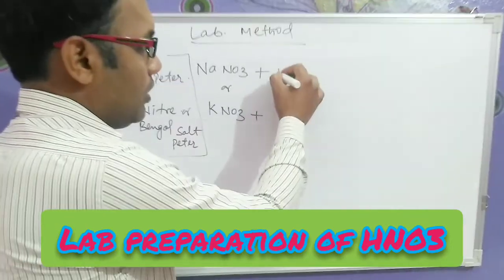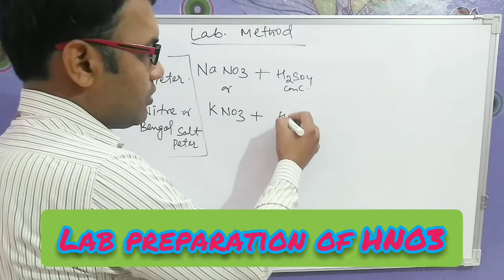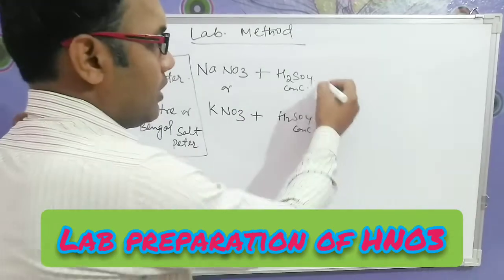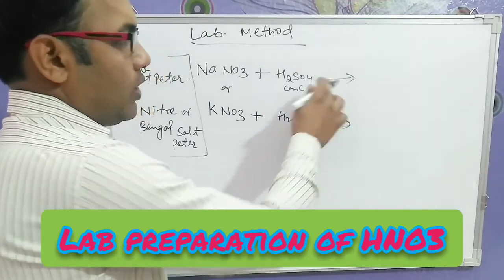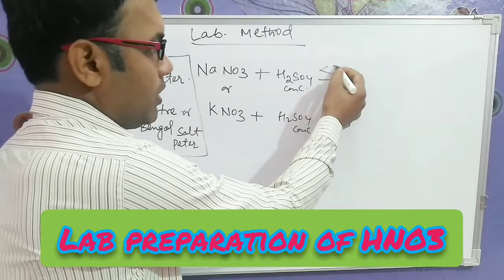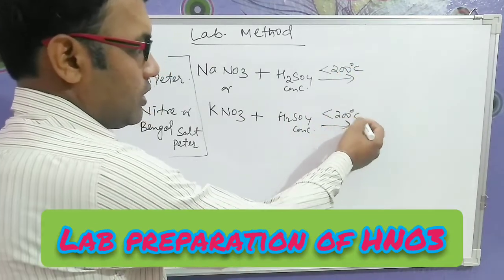I am showing you. Here we are using concentrated sulfuric acid, and here also we are using concentrated sulfuric acid. The main thing to consider here is that the temperature should always be less than 200 degrees centigrade, as we studied in the HCl chapter.